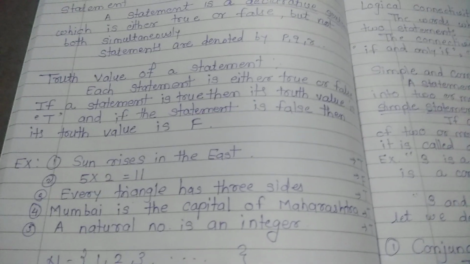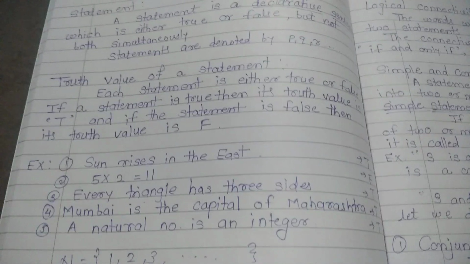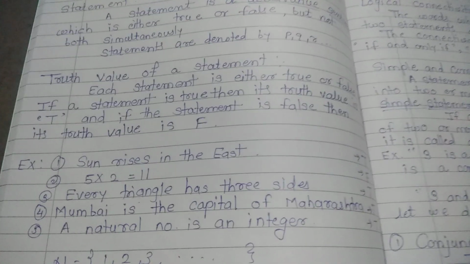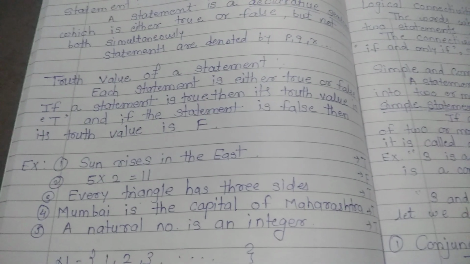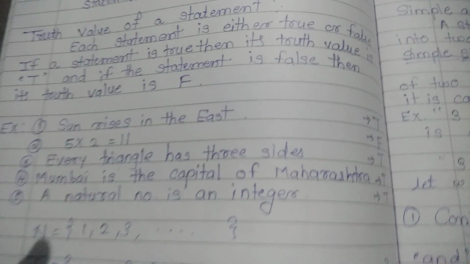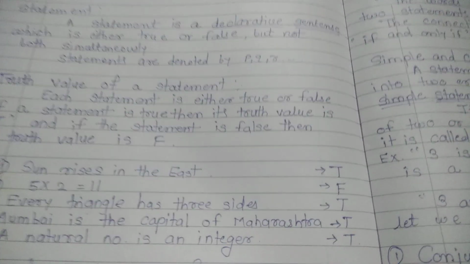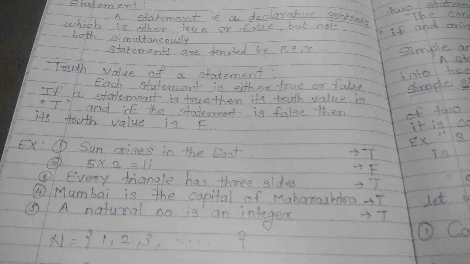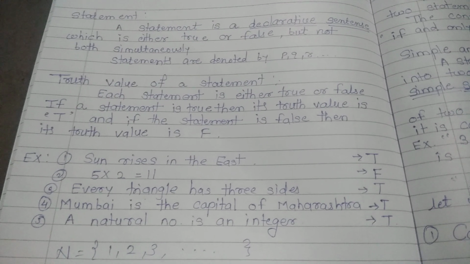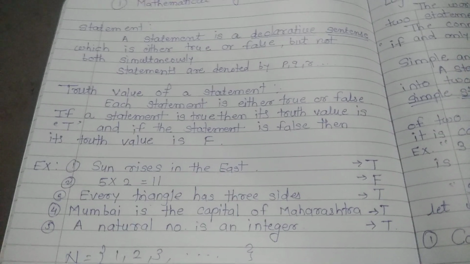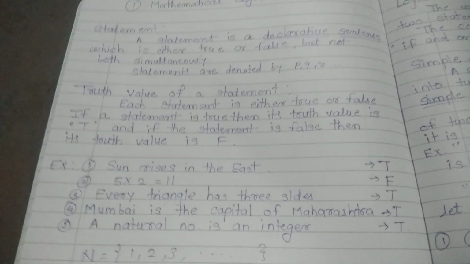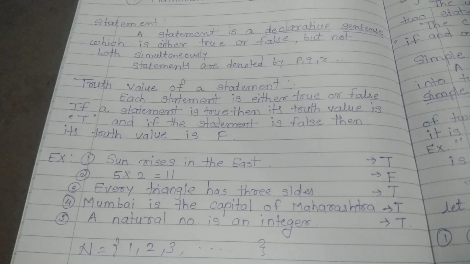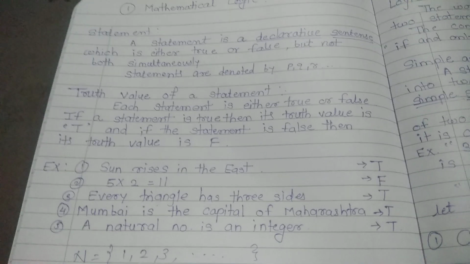Let me see some examples. Sun rises in the east. Now, by using these examples, let me discuss their truth values. We all know that the sun rises in the east. Therefore, its truth value is denoted by T. You can see on this video, I wrote its truth value as T. And the second example is 5 into 2 equals 11. We all know the multiplication of 5 into 2 is not 11, it is nothing but 10. Therefore, the truth value of this example is false. Let me write the truth value of this statement as F.